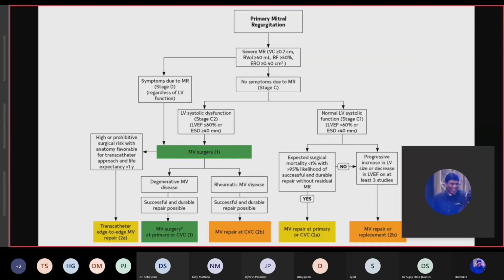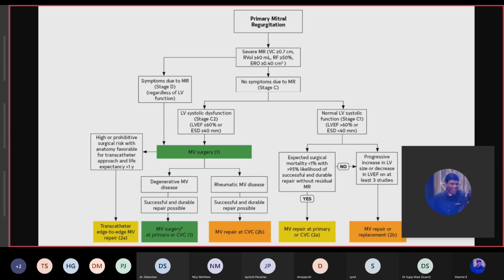For primary MR, the 2020 guidelines start with whether the patient has severe MR or not, according to these stages. If the patient is symptomatic, we don't have to see whether the patient has LV dysfunction; regardless of any LV functions, we go straight away for class 1 mitral valve surgery. Only in cases with high surgical risk and favorable anatomy can these patients go for transcatheter mitral valve repair. Otherwise, mitral valve surgery is class 1.